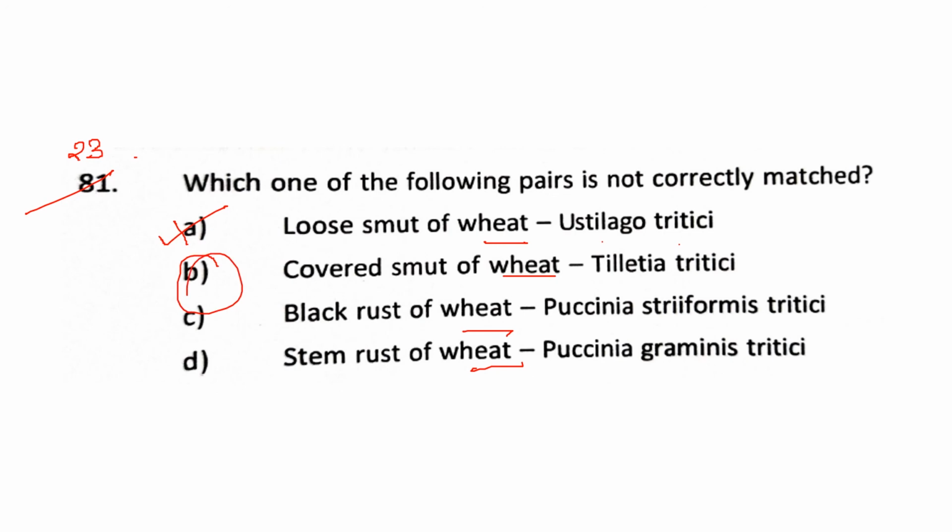But let's see, black rust of wheat is actually caused by Puccinia graminis tritici. Stem rust of wheat also Puccinia graminis tritici. So these are correctly matched. So this won't be the answer. The answer will be B.